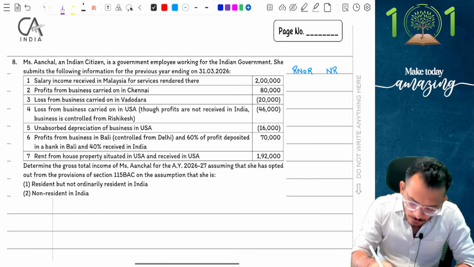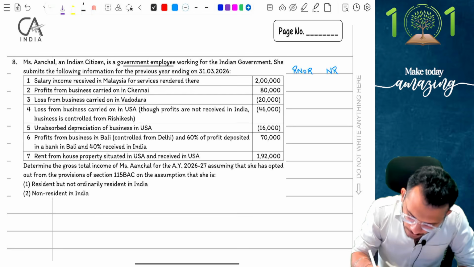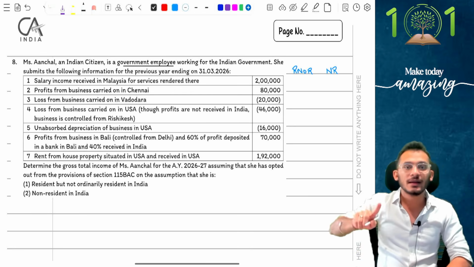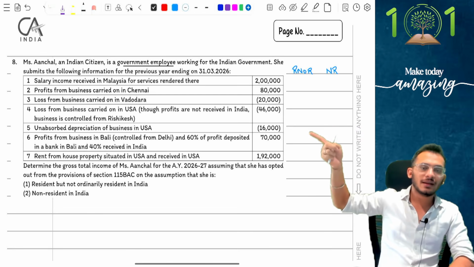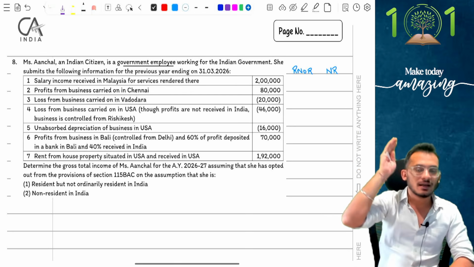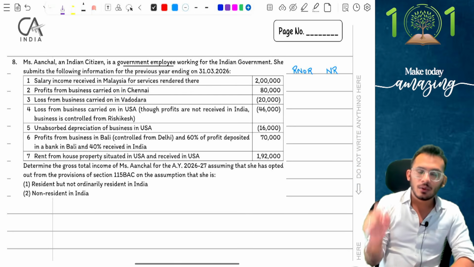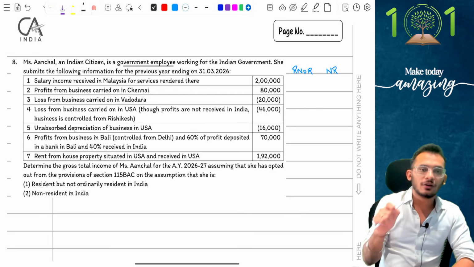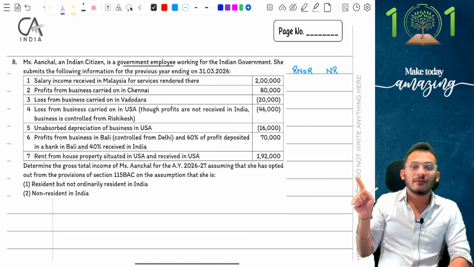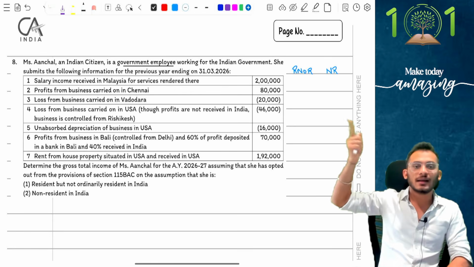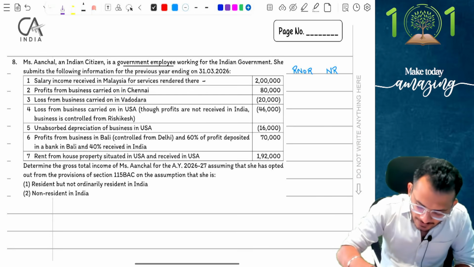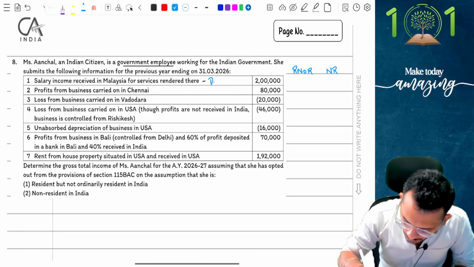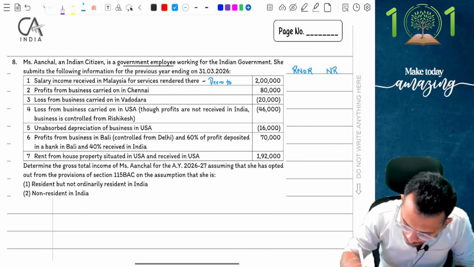What am I supposed to do? I am supposed to fully tax it because I am working for the Indian government. Here is where the problem starts. Students start making an assumption that because this is money received outside India, it will become not taxable. The answer is no. This is going to be taxable because at the end of the day, it is a government employee. When an Indian government employee is working outside India, it is deemed to accrue or arise in India. It is going to be taxable. Yes, so it is deemed to accrue or arise in India.